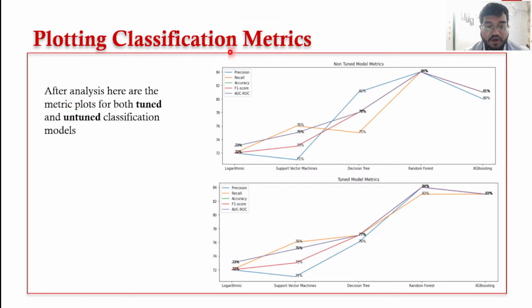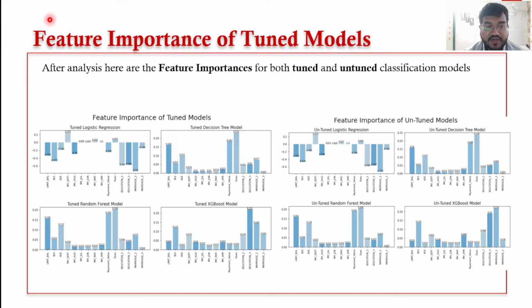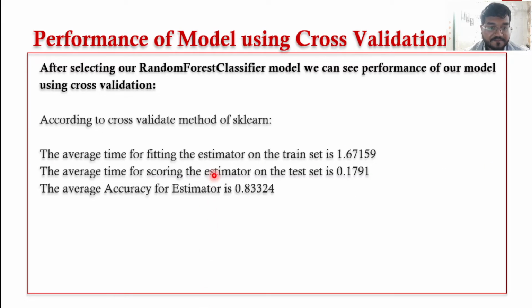Next step was plotting the classification matrix. As you can see, the decision tree has increased its matrix along with random forest. Next step was finding the feature importance of the tuned models. The feature importance of tuned models and untuned models is in front of you. As you can see, this column, dues column, has highest number of feature importance in most of our models.